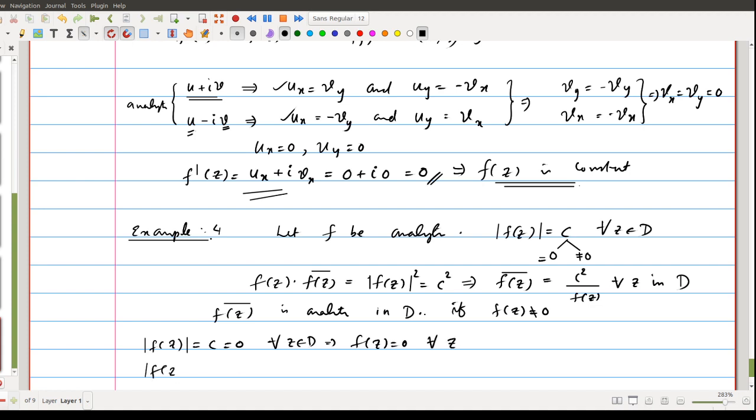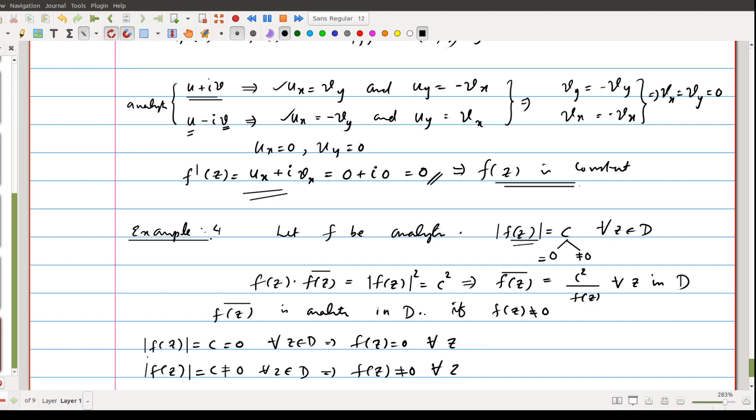Otherwise, mod f of z equal to c, which is not equal to 0 for all z in D, implies that f of z is not equal to 0 for all z. Okay, there are two possibilities. We are given that the modulus is constant. So if this constant is 0, then f of z is equal to 0 throughout D. Otherwise, f of z is never 0 in D.